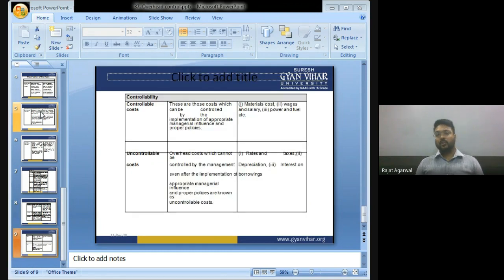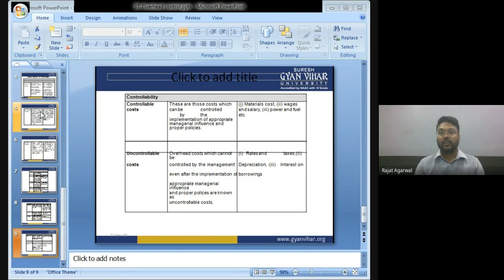Last, controllable cost. Controllable costs are those costs which can be controlled by implementation of appropriate management influence and proper policies. For example, I am manufacturing this calculator. Now to manufacture this calculator, I will be requiring plastic. Right now I am purchasing plastic at ₹100 per kg. But I can control this cost.